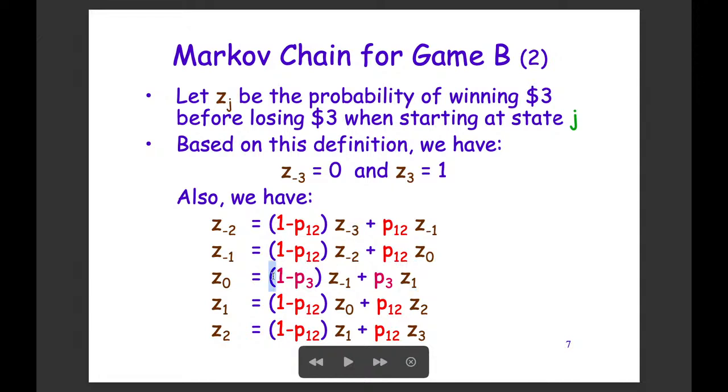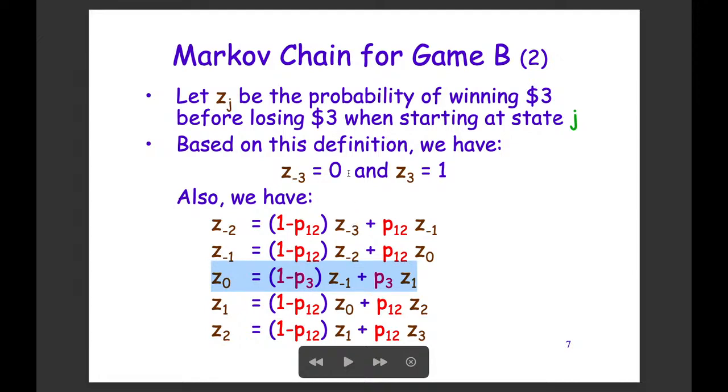And then there is a 1 minus P3 chance to move backward. If we move backward, there will be a Z-1 chance to win $3 before we lose. So that means we can establish an equation for Z0 based on this weighted probability formula. And then we can do so for Z-2, Z-1, and so on and so forth.